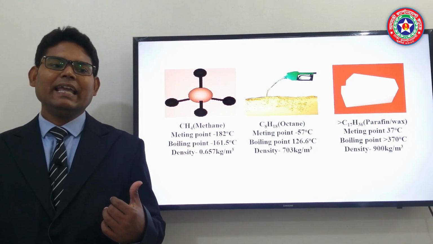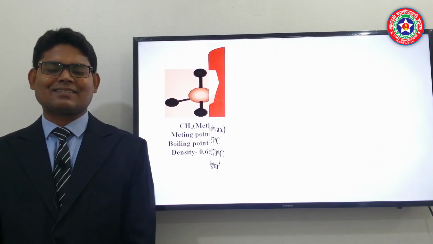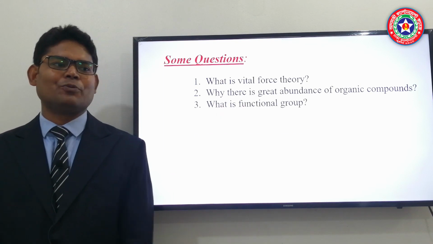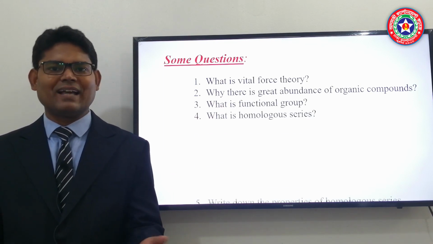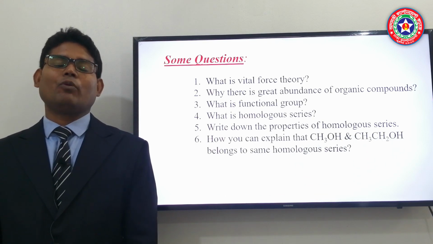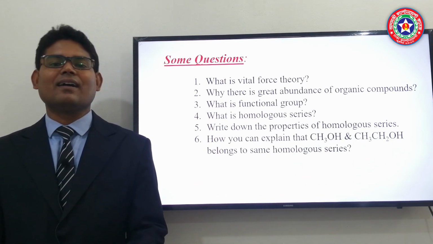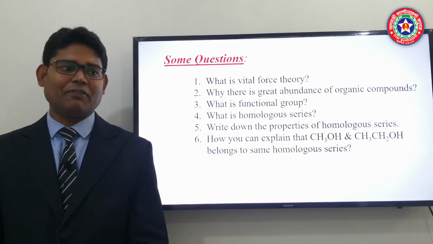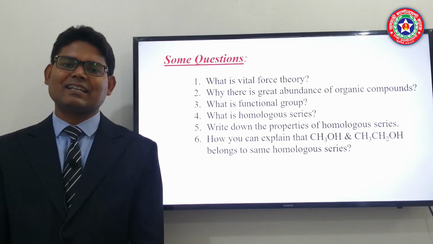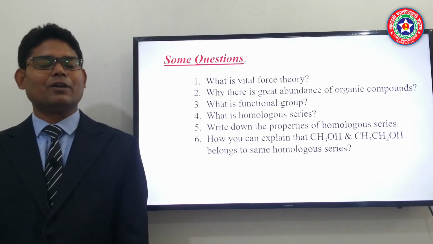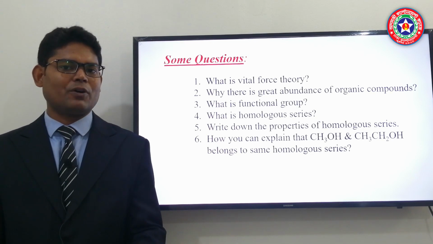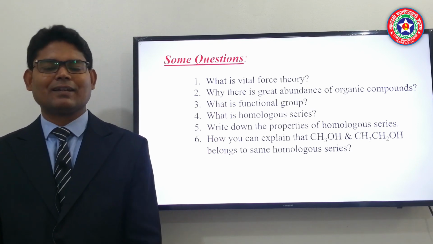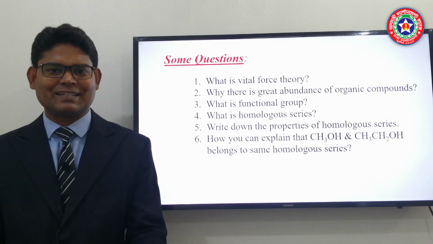Now that was all about our today's class. From this class we can answer questions like what is vital force theory. It could become a knowledge-wise question. Then why is there a great abundance of organic compounds, we can answer this from catenation. Then what is a homologous series, what is a functional group, you can answer that. And the final question is how we can explain that methanol and ethanol belong to the same homologous series. See, these two compounds have the same functional group and these two compounds differ by a CH2 group. You can also mention that they have the same chemical characteristics.